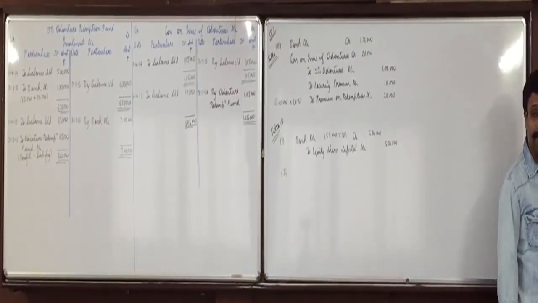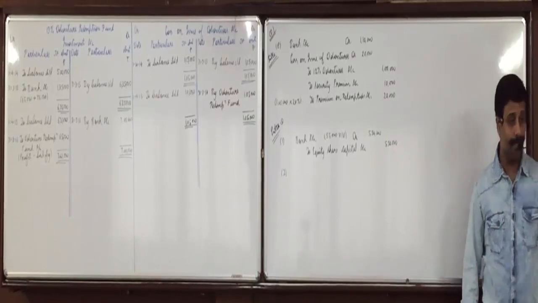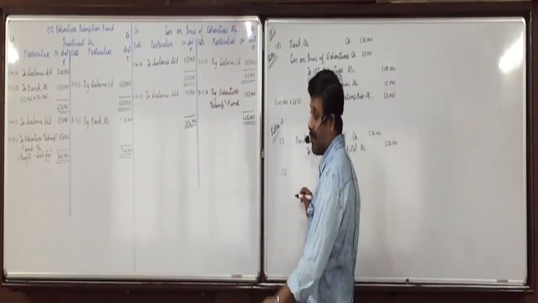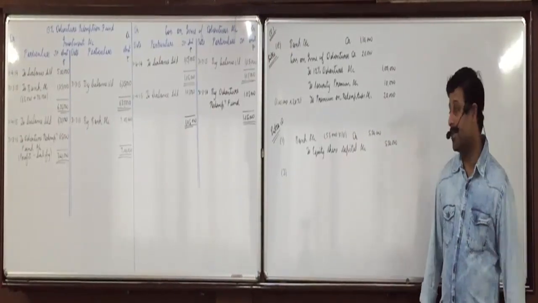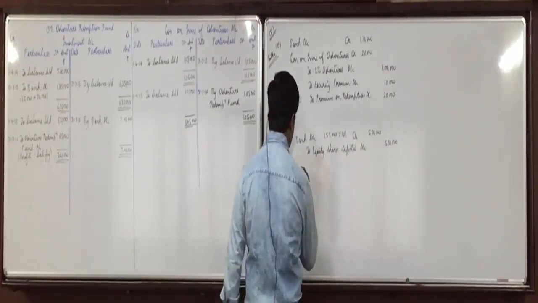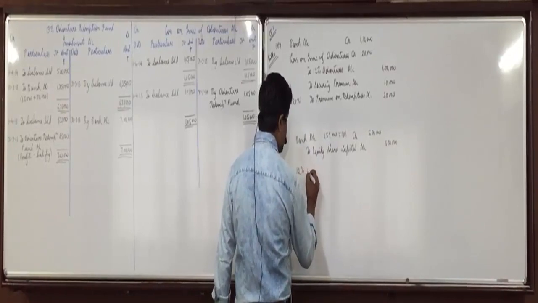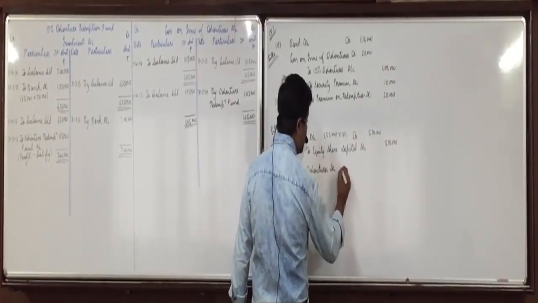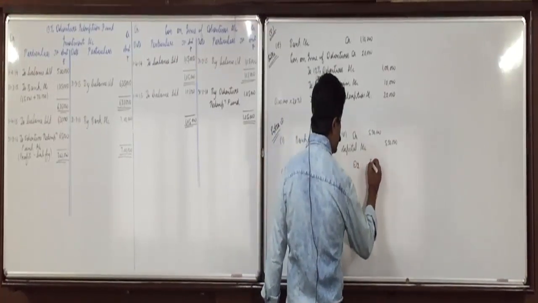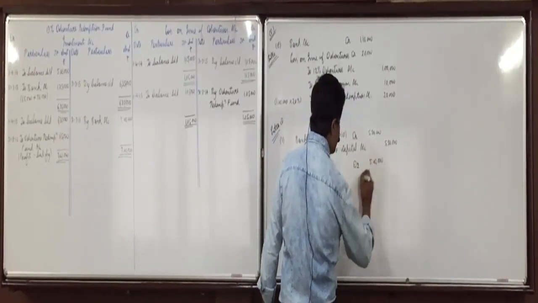Now you get 5 lakh 50,000 rupees, so you can redeem the debentures. So now you redeem the debentures. Debentures are rupees 5 lakhs. So which debentures they are? 12%. So 12% debentures account debit 5 lakhs. Okay, now we'll pass the entry of redemption. 12% debentures account debit 5 lakhs.